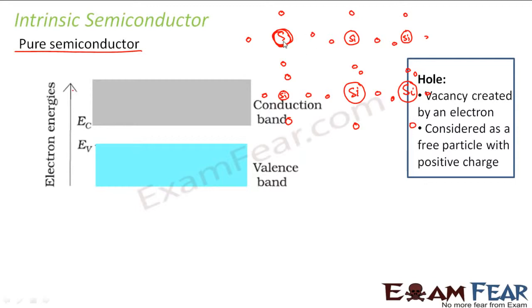So these two silicon atoms decide that, okay, fine, I will share this electron with you, you share this electron with me. Similarly, this silicon atom will decide, I'll share this electron with you, you share this electron with me. Again, this silicon will decide with this silicon the same. Similarly, this silicon atom will also decide with another silicon atom present above it that I will share this with you, you share this with me.